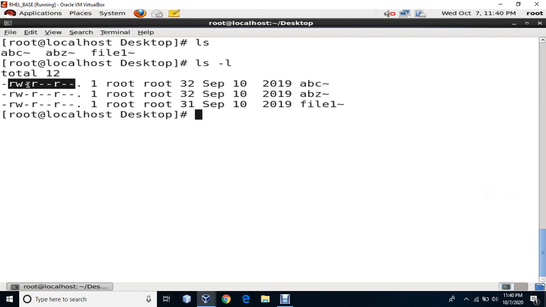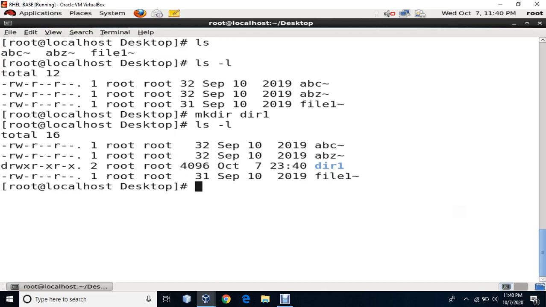So owner can read and write the file, but if it is a directory, then there will be read, write and execute, and in the first place it will be D. So let's create a directory and have a look at it. I'll say make directory, directory 1, and now I'll say ls hyphen l, that is listing. So now it is going to list the directory.